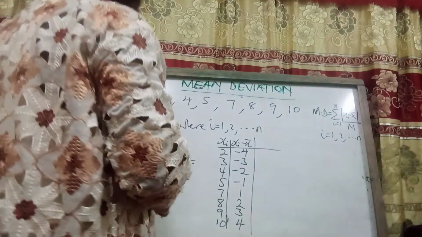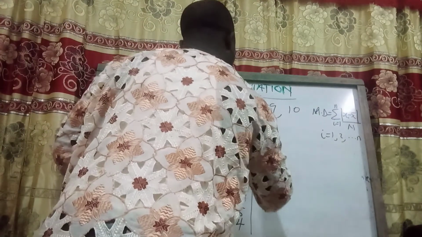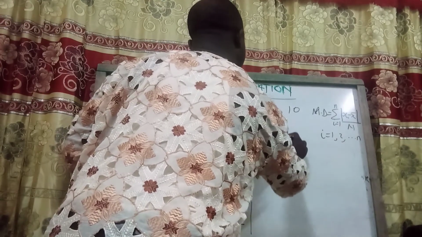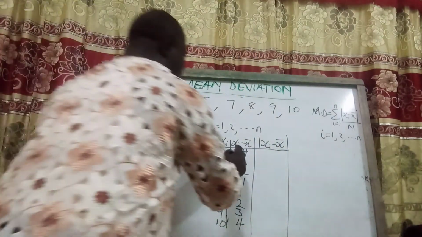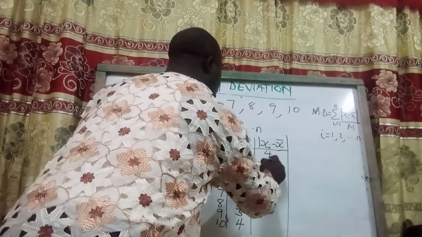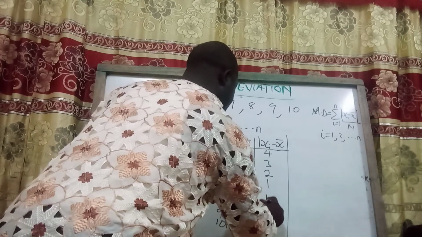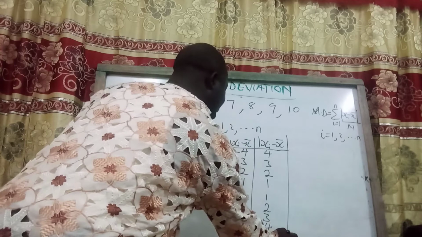Because of the formula, which is absolute, we must find the absolute of the differences. So we have the absolute of xi minus x bar. Each of them must be turned to a positive. So we have 4, 3, 2, 1, 1, 2, 3, 4.